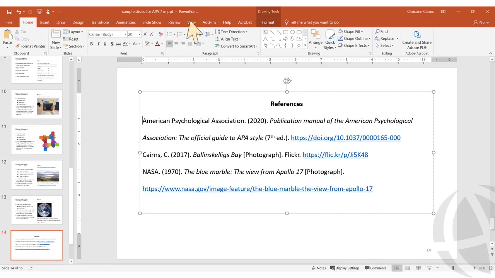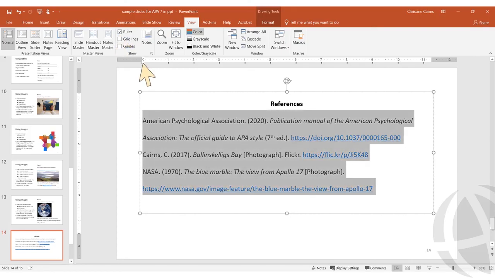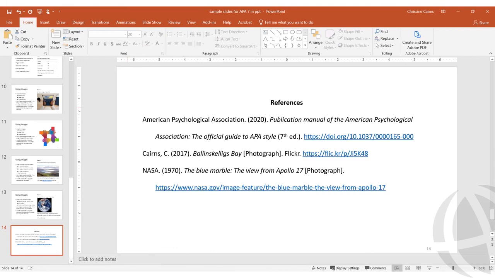If you do not see a ruler on your slide, you can select the ruler view on the View tab. Now when I select the entries, I will see the tabs on the ruler, and I click my mouse just on the bottom tab and drag it over a ½ inch. Reference entries do not use bullet points or any numbering. The entries are alphabetized by the first word of the entry or first major word if the first word were a, an, or the. Use smaller font or multiple slides to fit all your references if you have more than a few. And that is it.